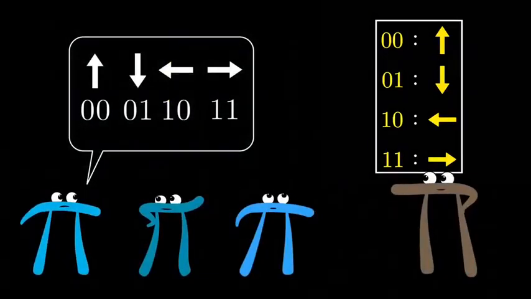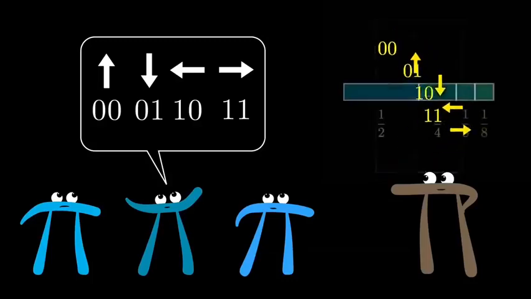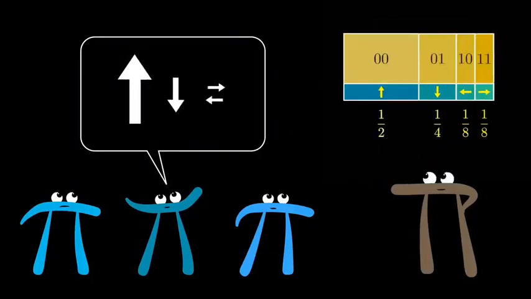Now the clever student points out, well, that does nothing to take advantage of the fact that up comes up way more frequently than left or right.